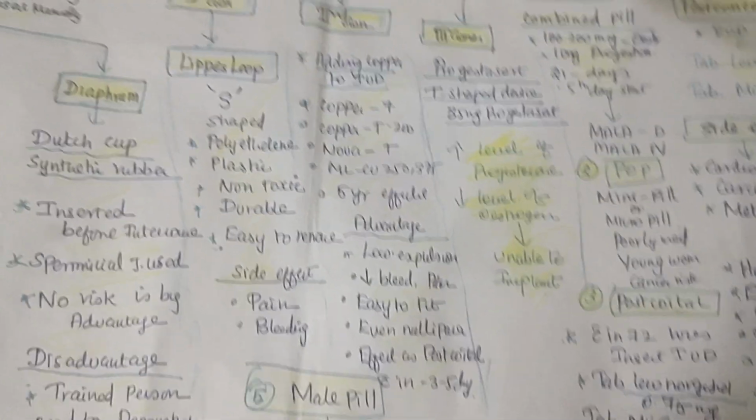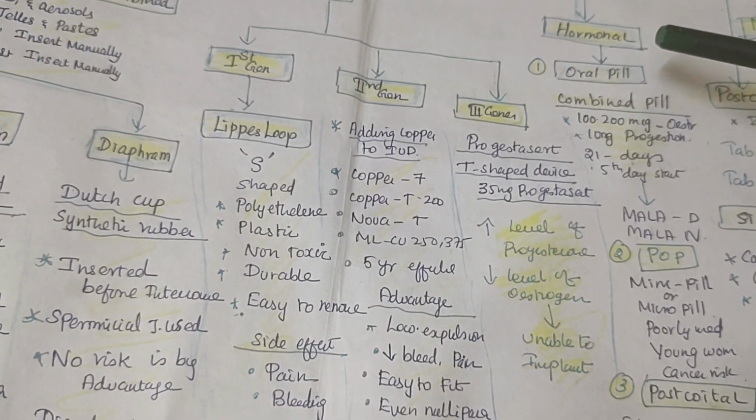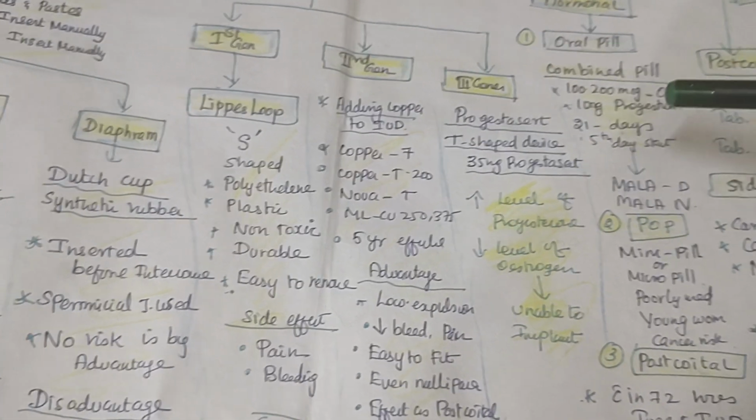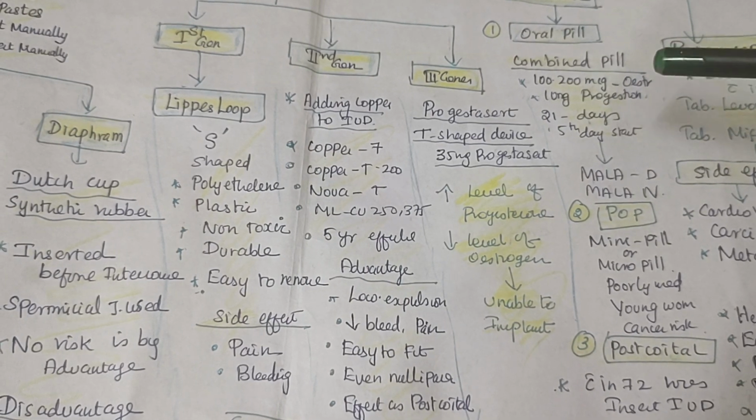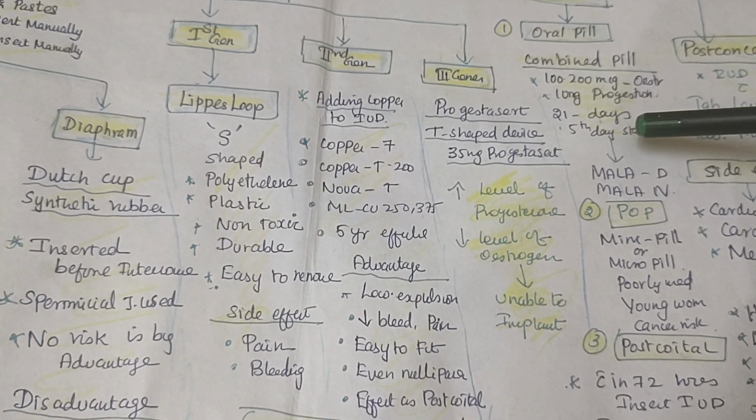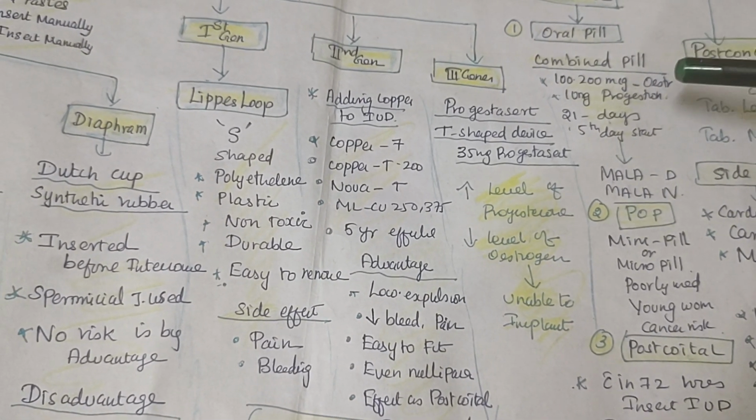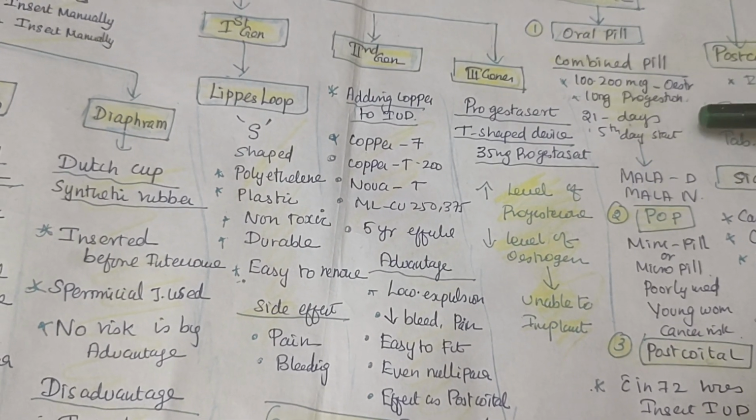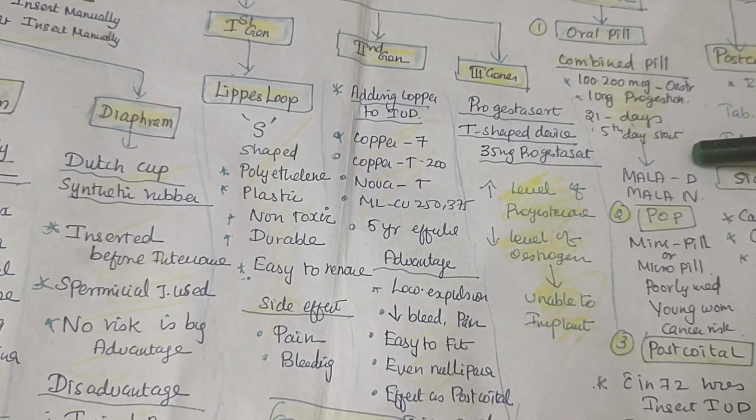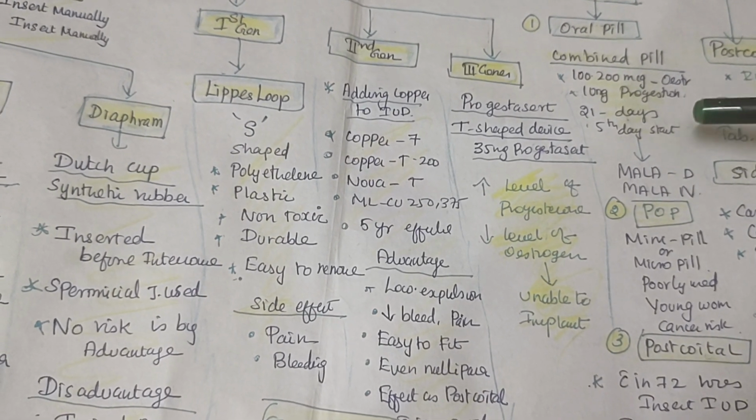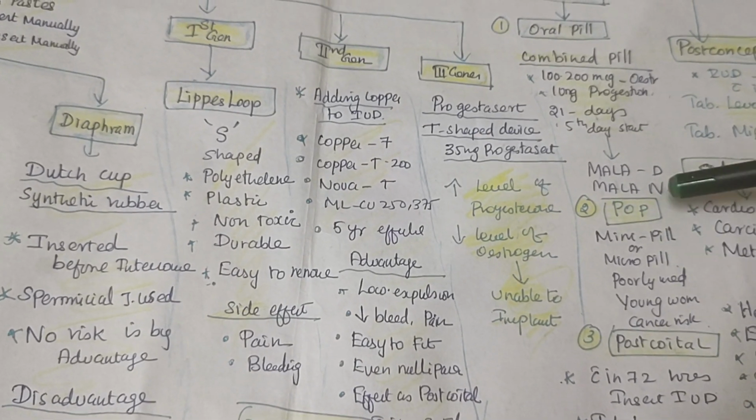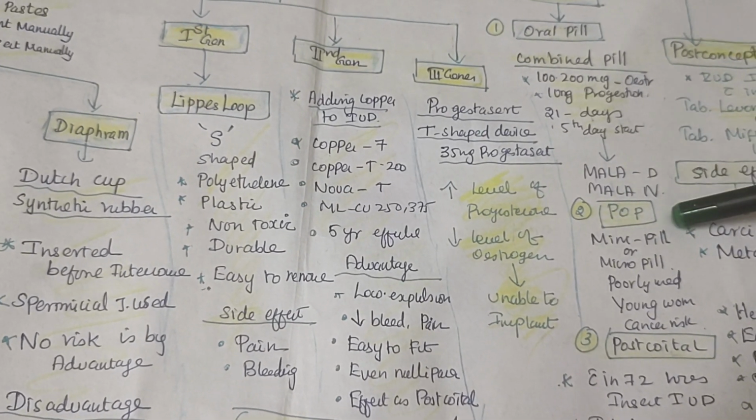Next one is the hormonal pills. Hormonals are called oral pills. The oral pills are mainly the combined pills. Combined pills means progesterone will be there and estrogen will also be there, 100 to 200 microgram of estrogen and 10 milligram of progesterone. You have to take it for 21 days, and from the 5th day you can start your vitamin or iron tablet. The oral pills come in forms such as Mala-D and Mala-N.